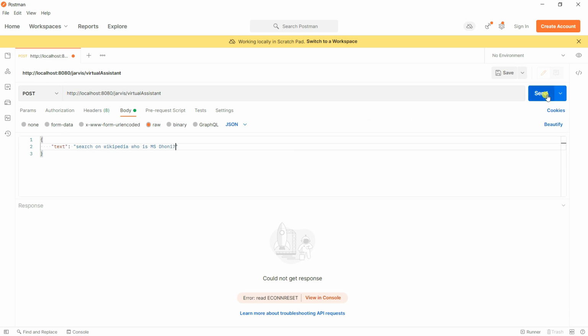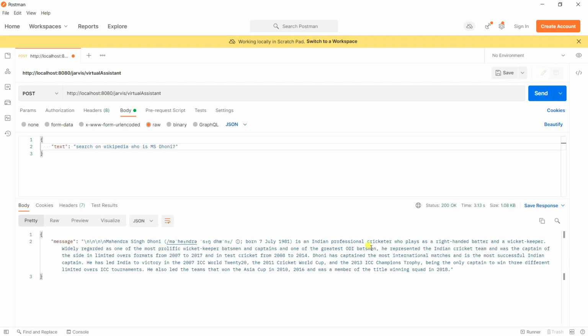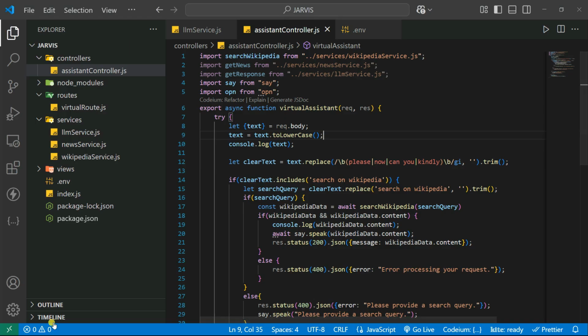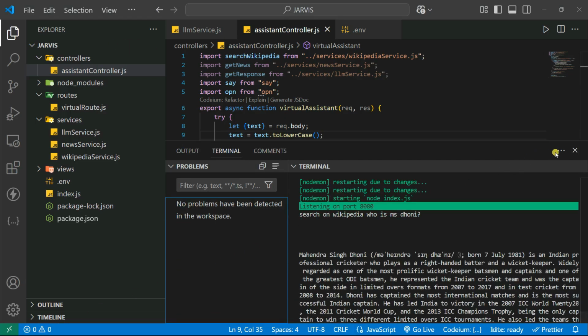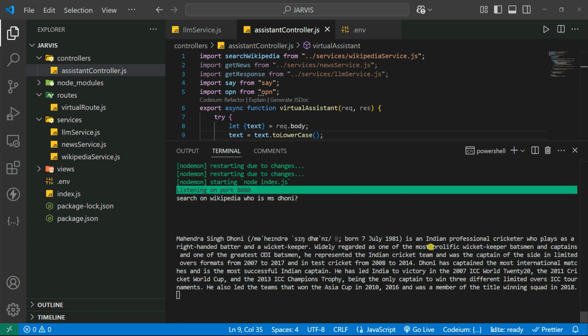You can see search on Wikipedia, and if I click on send, so waiting for the response. Yep, you can see we got the response. Mahendra Singh Dhoni, born July 7, 1981, is an Indian professional cricketer who plays as a right-handed batter and a wicket-keeper. Widely regarded as one of the most prolific wicket-keeper batsmen and captains and one of the greatest ODI batsmen, he represented the Indian cricket team and was the captain of the side in limited overs formats from 2007 to 2017 and in Test cricket from 2008 to 2014.